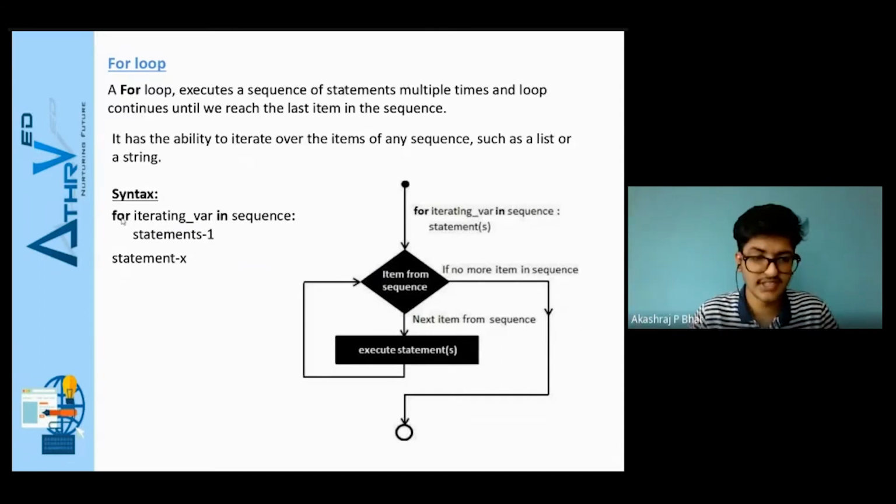In the syntax, you can check here: for a particular variable in a sequence. This variable will initially be assigned the first value in the sequence, and then the statements inside the for will get executed. This will continue until the iteration variable reaches the last item in the sequence. After that, as there is no other item in the sequence, the loop will stop there, and statement X, which is outside the for loop, will get executed. So that is regarding for loop.